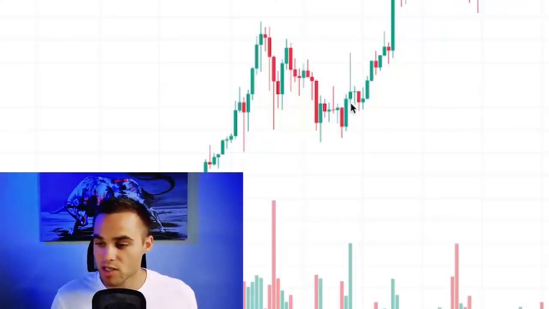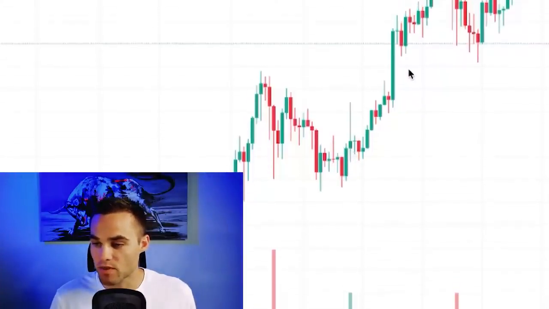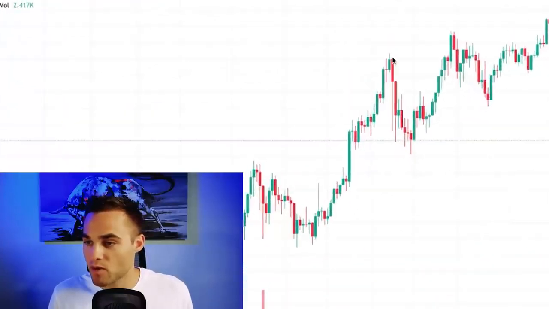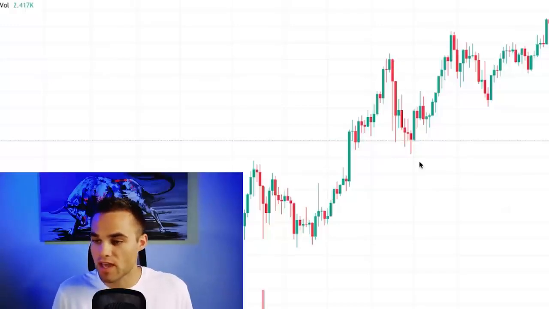And generally when you see this, price generally heads on upwards, okay? The other type of candle, or the reverse, would be a bearish engulfing candle. So this would be an example. You see this big red body that's engulfed the previous entirety of this candle. So this would be a bearish engulfing candle.